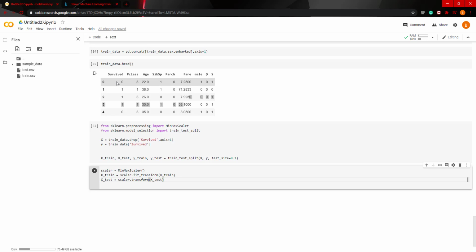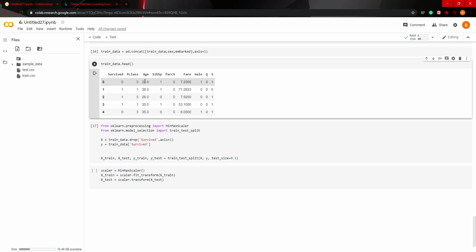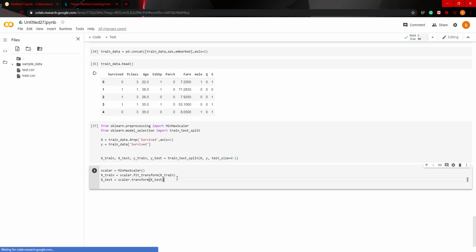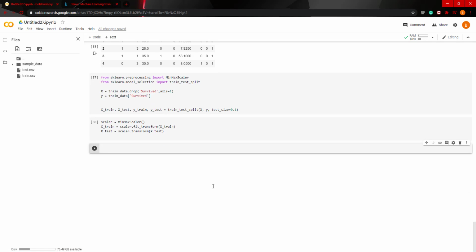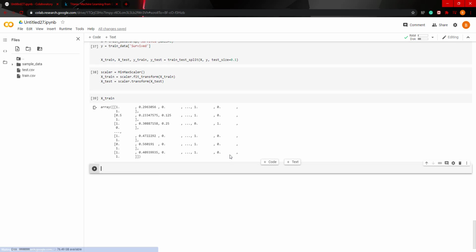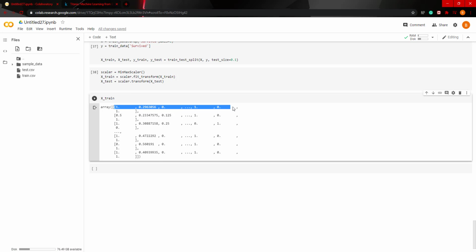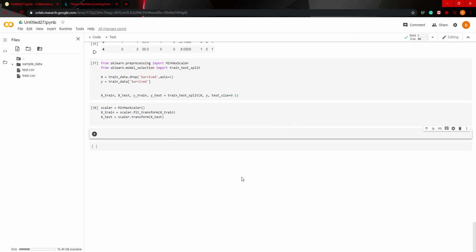So remember this data frame over here, we have 22, 1, 7.2. Now you're going to see the new scaled data frame. So if we do x train dot head, or correction, just x train, you're going to see that the values have been scaled. Now we're ready to put it into some kind of model.